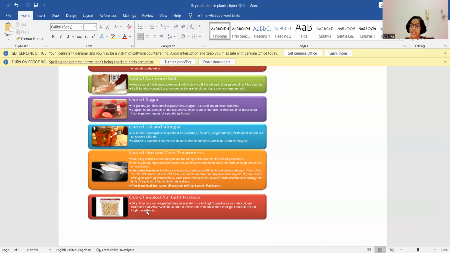Use of oil and vinegar. You might have seen pickles which last for a very long time because oil and vinegar are added to pickles, fruits, vegetables, fish, and meat as preservatives. Bacteria cannot survive in such a kind of environment.